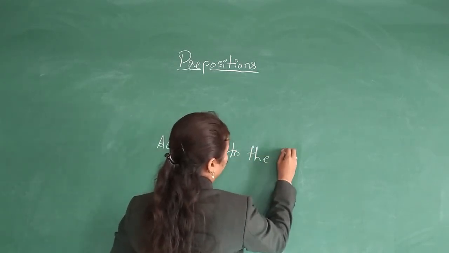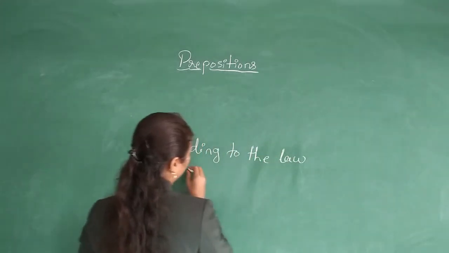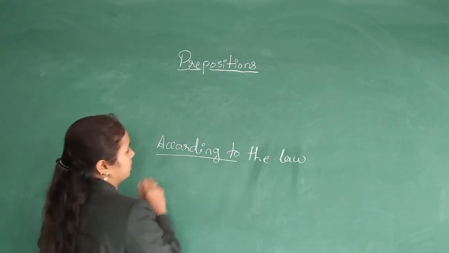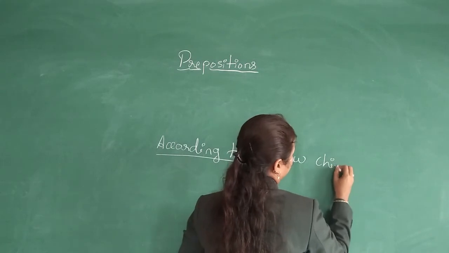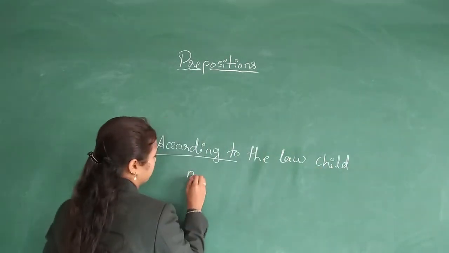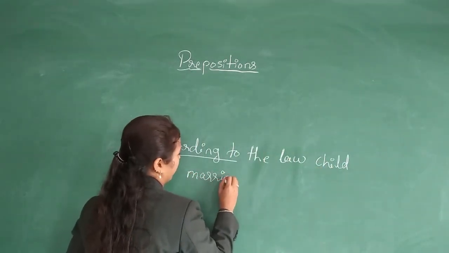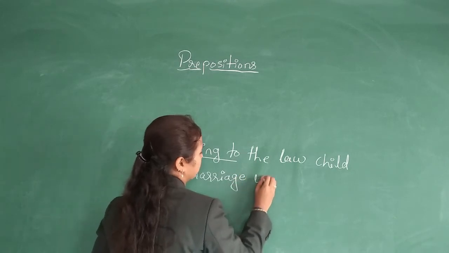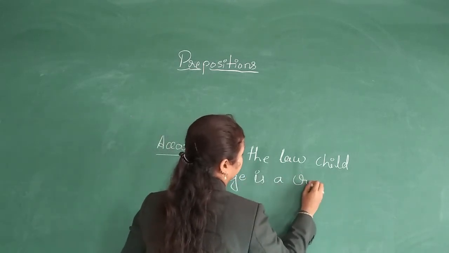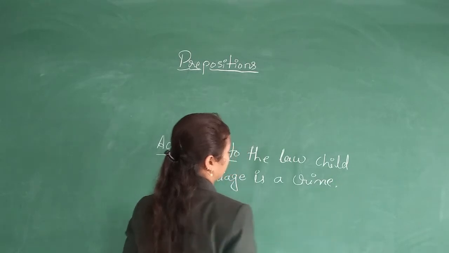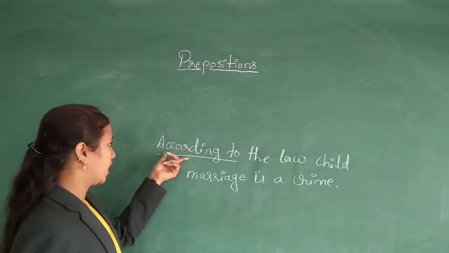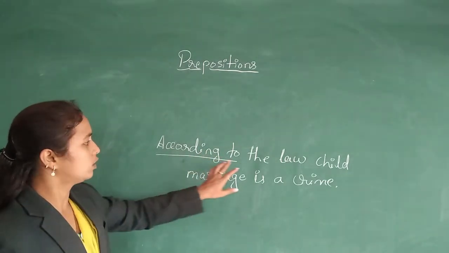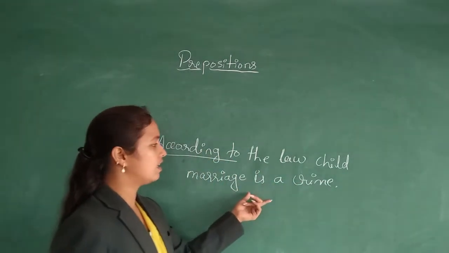According to the law, child marriage is a crime. We have used here the phrase preposition according to.